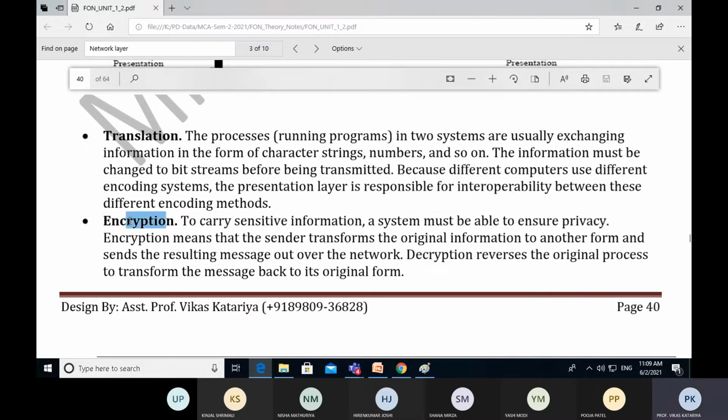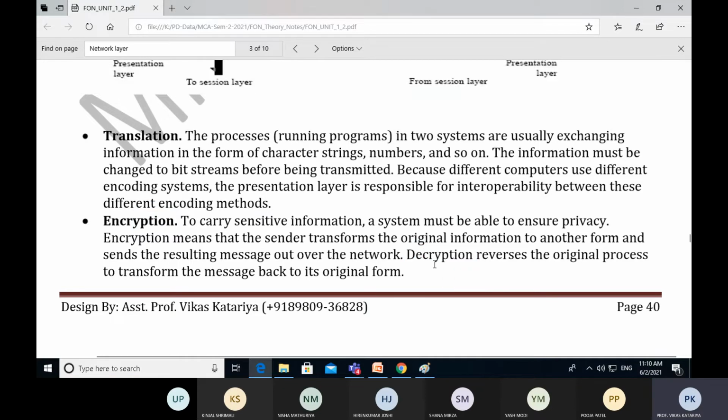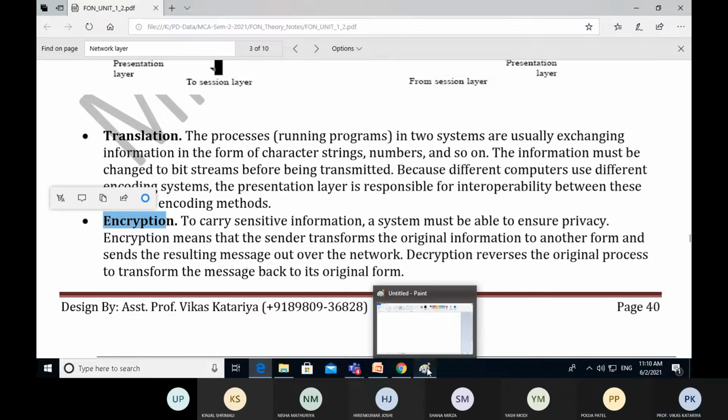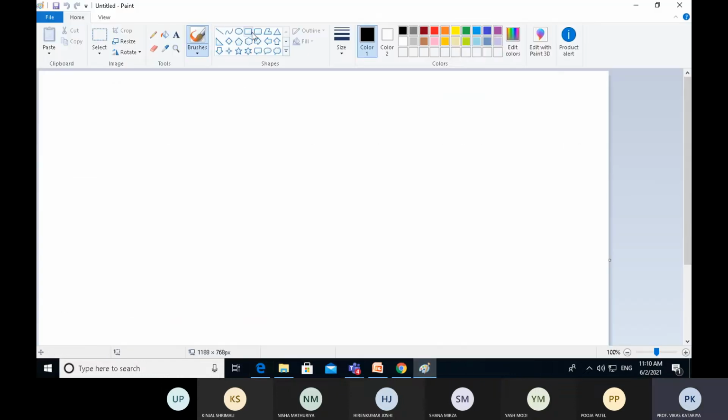Now suppose the sender applies an encryption method, in the same way the receiver can apply the decryption process. That is a reverse process using the same key. Let's take an example.